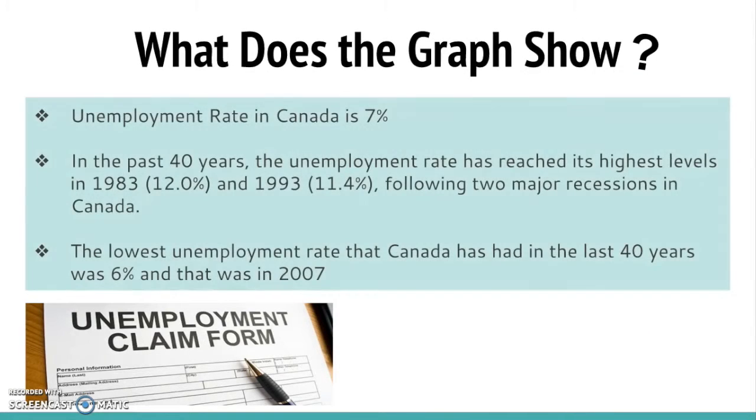So what we are looking at in the graph is, right now, Canada's unemployment rate is 7%. The lowest unemployment rate we've had in the past 40 years is 6% in 2007, which is only 1% lower than the current unemployment rate. The highest unemployment rate we've had in Canada in the past 40 years is a whopping 12% in 1983, which is twice as much as the lowest unemployment rate.